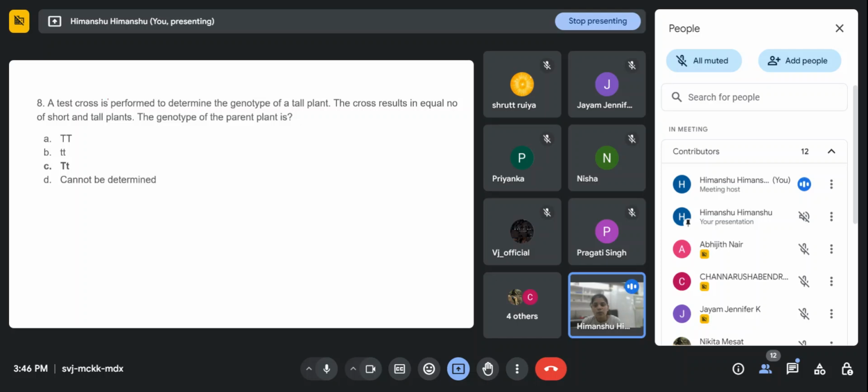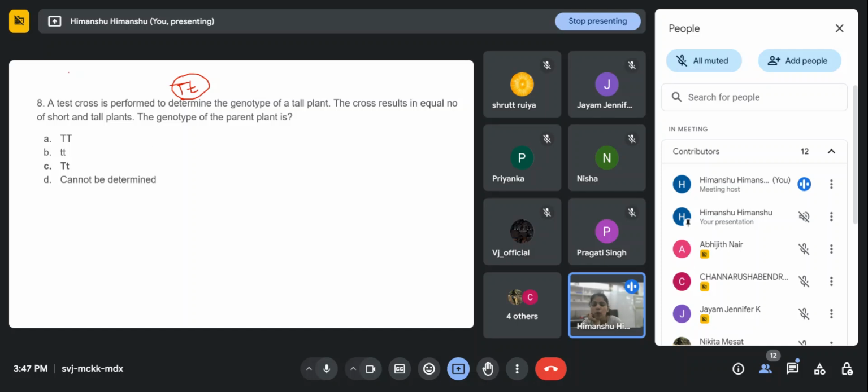What is this test cross? We know that in the F1 generation we are getting tall plants, but we don't know the genotype, right? We don't know whether the plant is homozygous dominant or heterozygous, whether it will be capital T capital T or capital T small t.